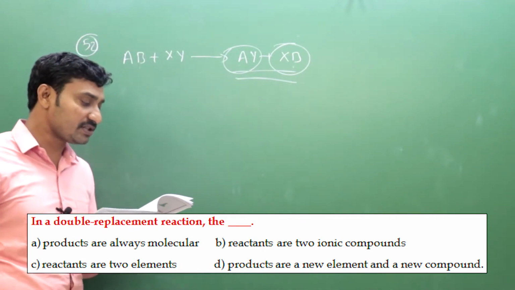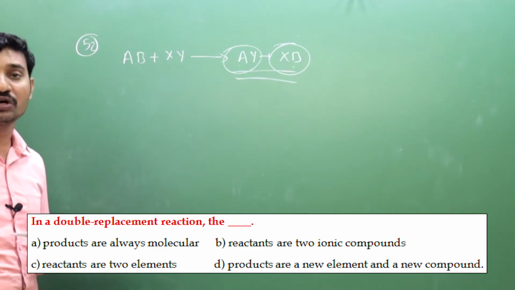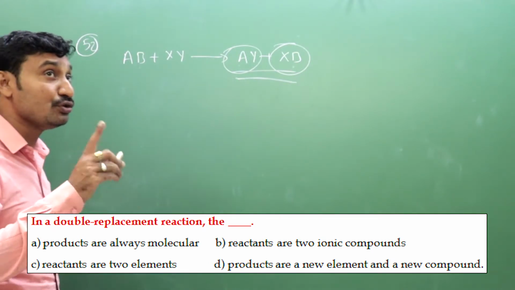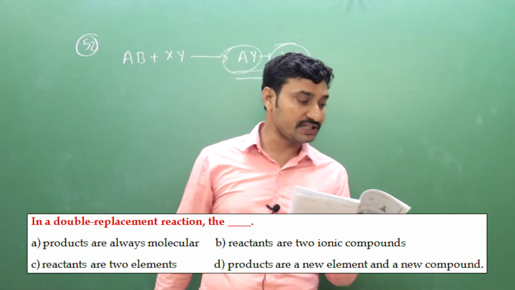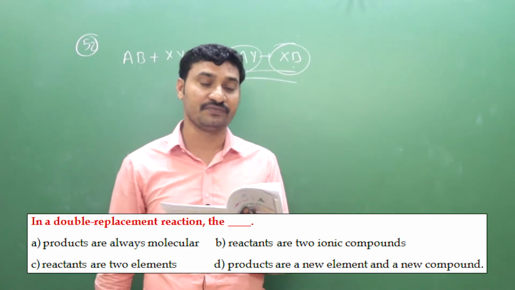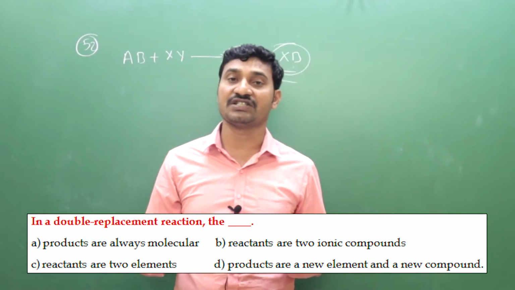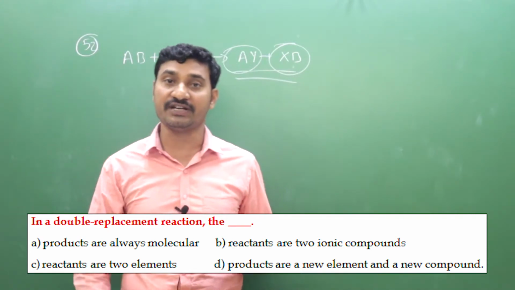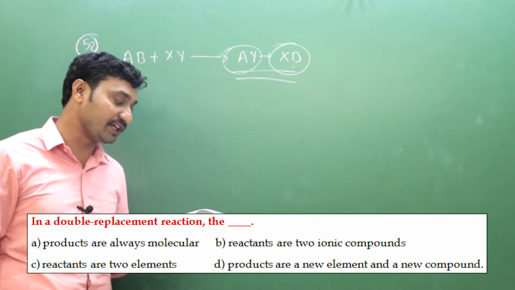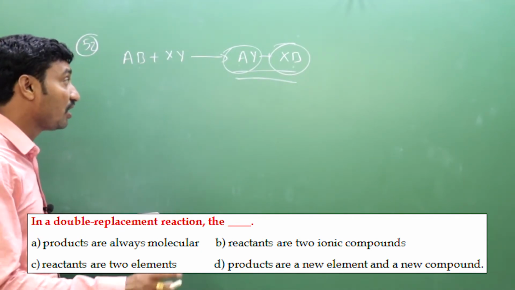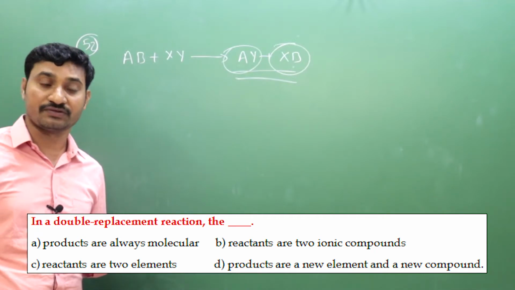Option D, products are a new element and a new compound. New element and new compound means that is a single replacement reaction. Just now we discussed it in question number 51. New element and new substance formed means that is a single replacement reaction. Hence what is the exact right answer for 52? Option A, products always molecular compounds.